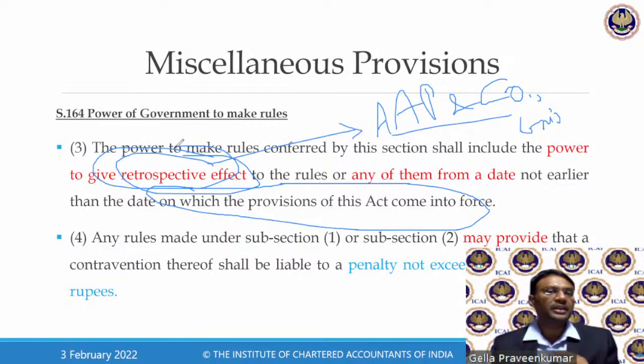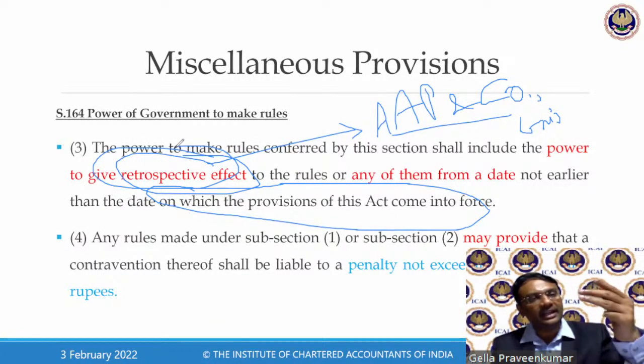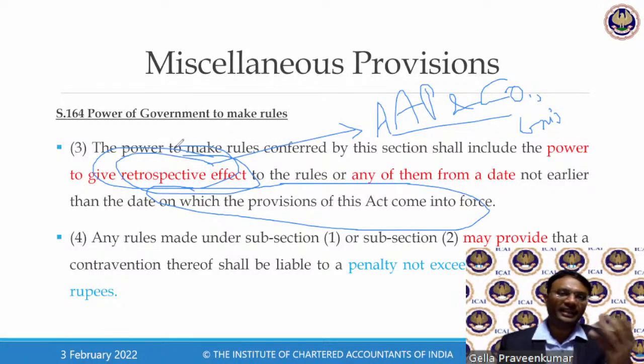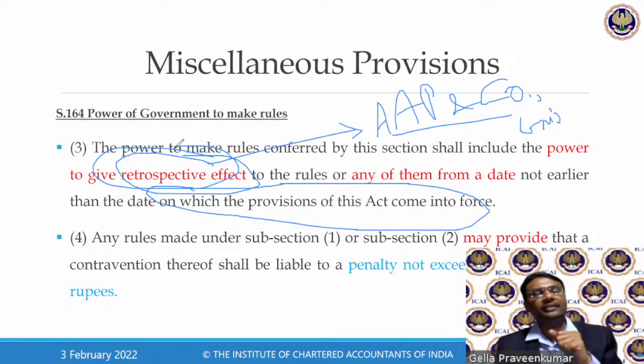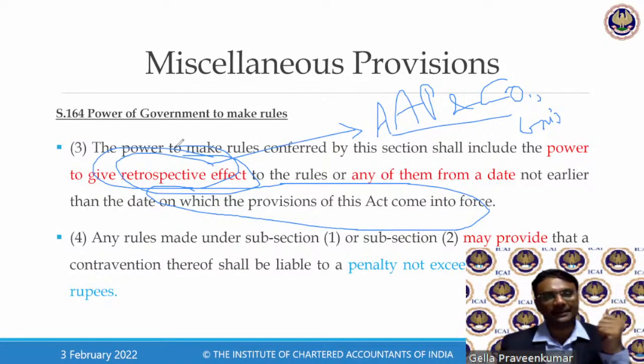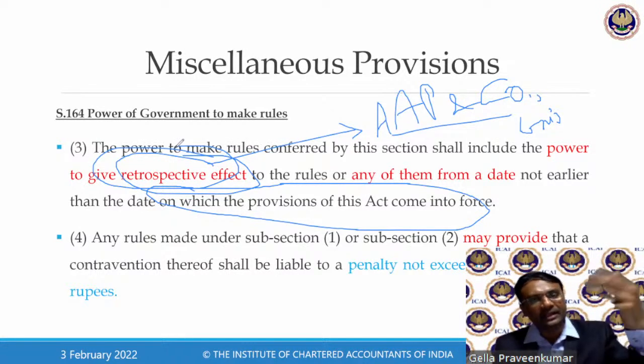Now, this is the authority where they say the government has a right to make a retrospective amendment. When an act is framed in such a way, even the Supreme Court cannot interfere. The Supreme Court says that, look, they have formulated an act. This act was passed by Parliament. What can I say? When Parliament has upheld it, I have to go with this.